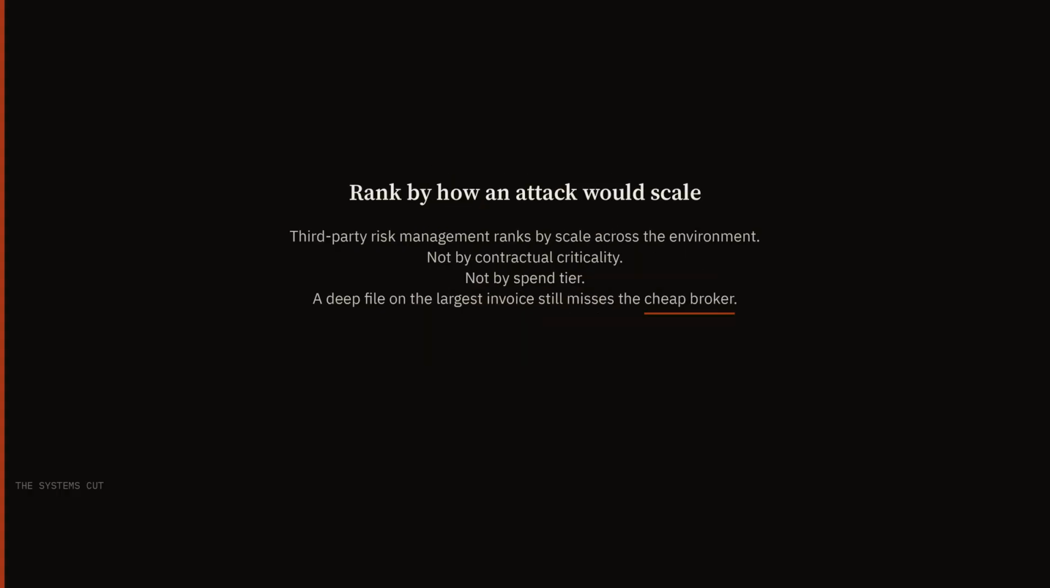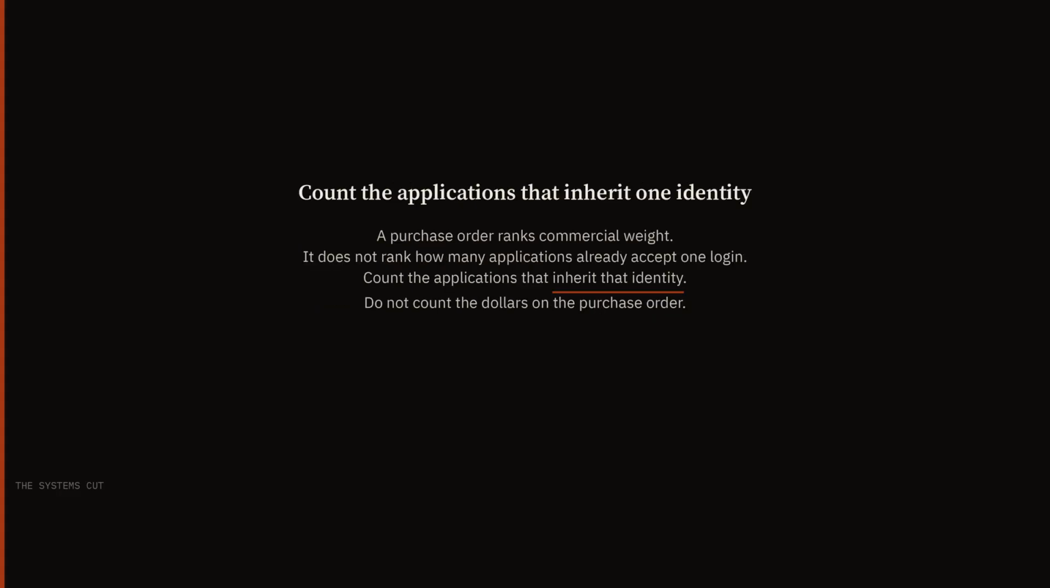Third-party risk management has to rank suppliers by how an attack through that supplier would scale across the environment, not by contractual criticality and not by spend tier. TPRM that files the deep review against the largest invoice will miss the cheap broker that already sits in front of many applications. A purchase order ranks commercial weight.